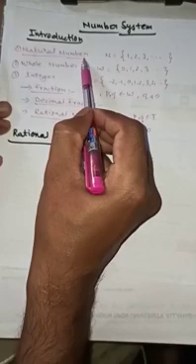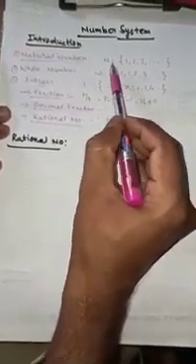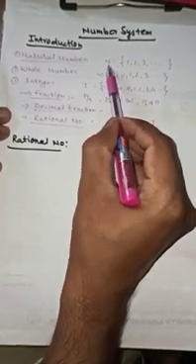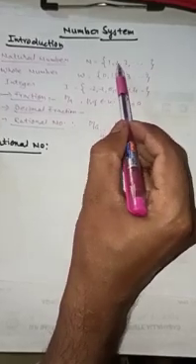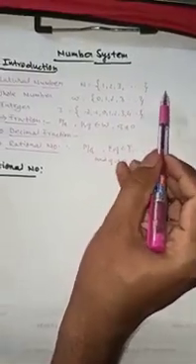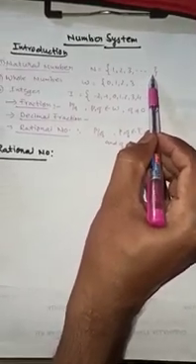What is the definition of natural number? Counting numbers are known as natural numbers, denoted by capital N, and they start from 1, 2, 3, 4, 5 and so on. That means up to infinity.